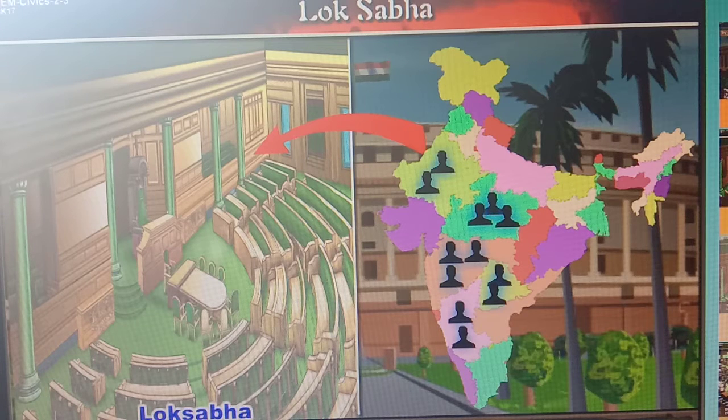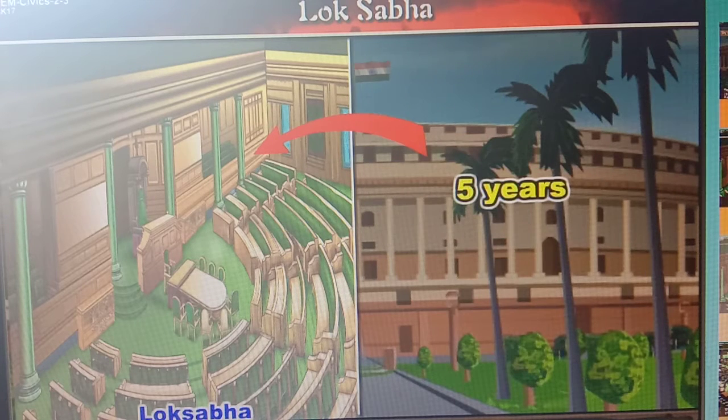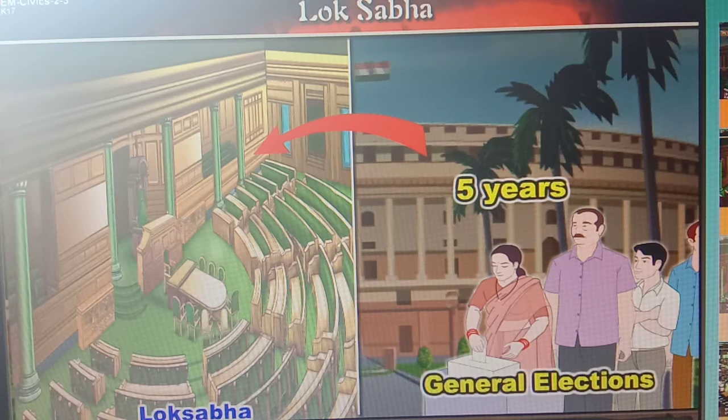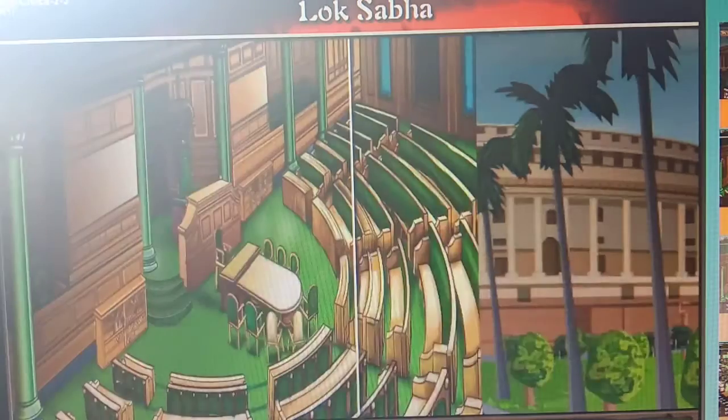The tenure of Lok Sabha is 5 years. So once a Member of Parliament is elected as a member of Lok Sabha, he can work as an MP for the next 5 years. The election takes place after every 5 years. These elections are known as general elections.